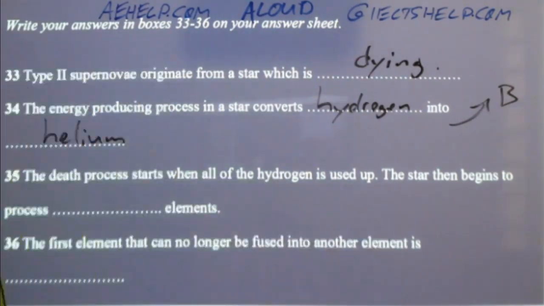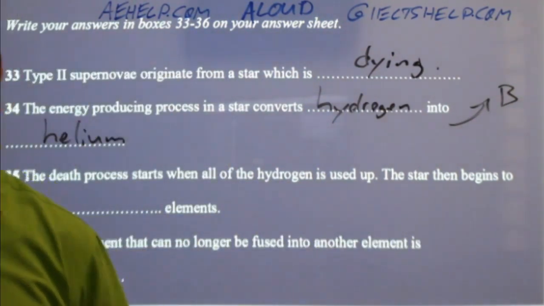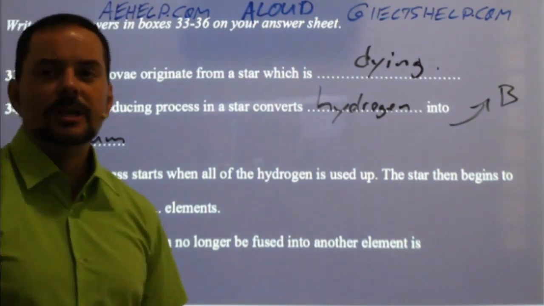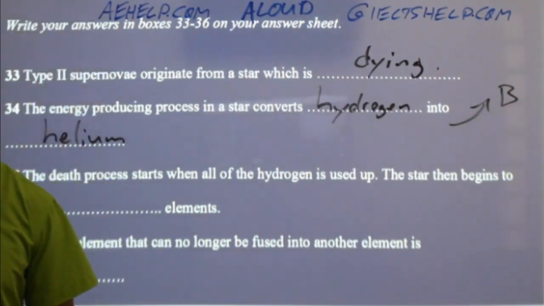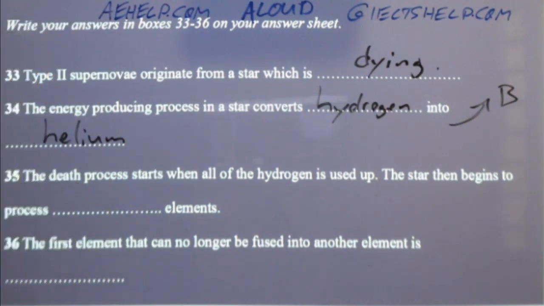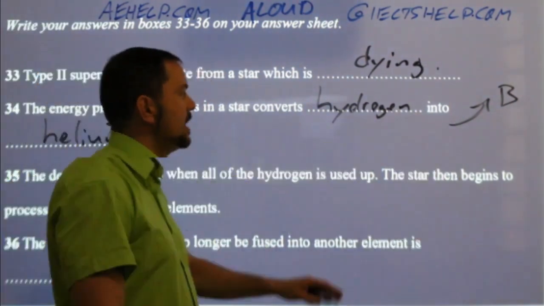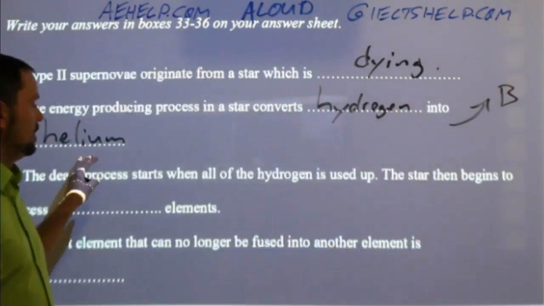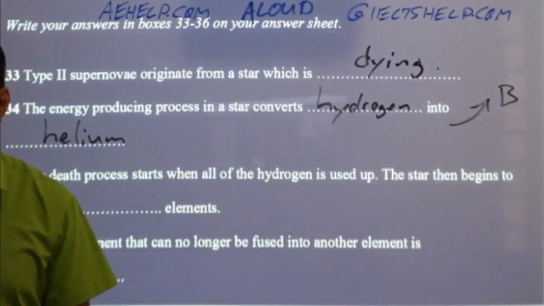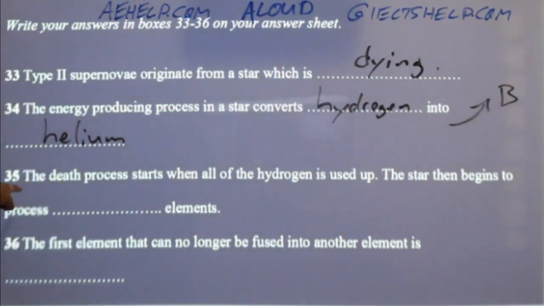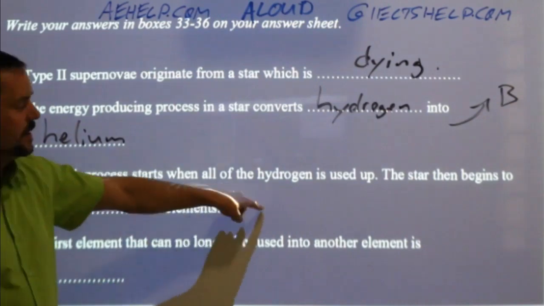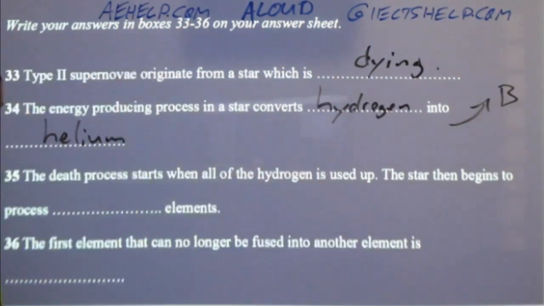All right? The death process starts when all of the hydrogen is used up. The star then begins to process something elements. Okay? A lot of you have hydrogen into helium. Hiba, Aryan, Rahul, Halmesh, Reba, Parvati, all the right answers. Okay? You don't need the into, of course, because you have that. So in your answer sheet, you just put hydrogen, comma, helium. Okay? This one here. The death process starts when all of the hydrogen is used up. The star then begins to process something elements.